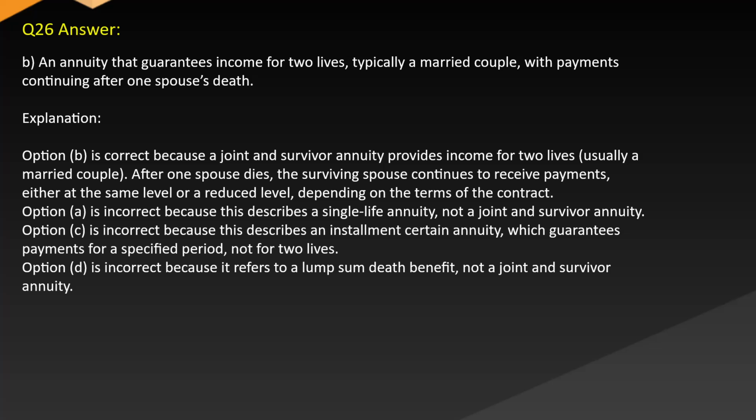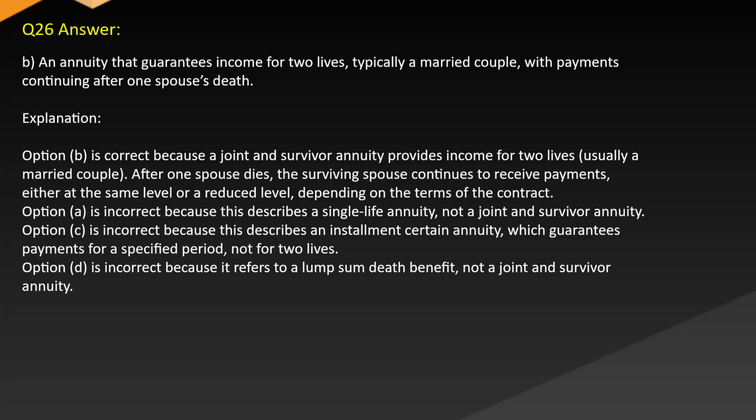Answer B. An annuity that guarantees income for two lives, typically a married couple with payments continuing after one spouse's death. Explanation. Option B is correct because the joint and survivor annuity provides income for two lives, usually a married couple. After one spouse dies, the surviving spouse continues to receive payments either at the same level or a reduced level, depending on the terms of the contract.